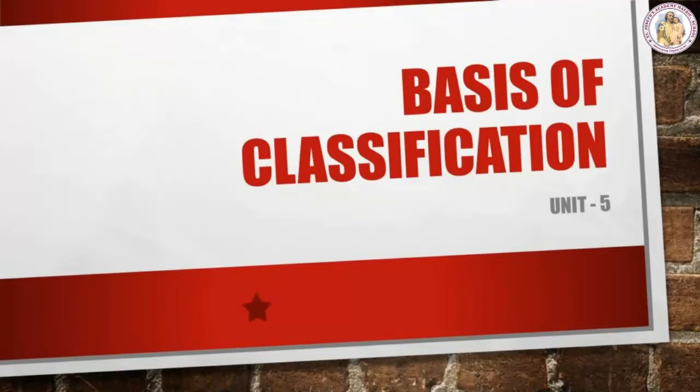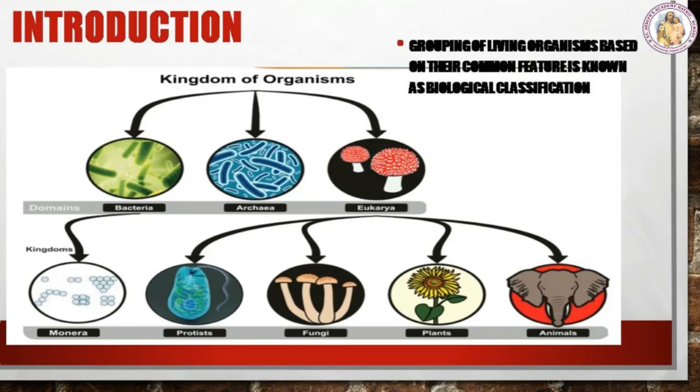Unit 5 Basis of Classification. Introduction. Children, when you get ready to go to school, all your things, uniform, lunchbox, water bottle, shoes, etc., have to be kept ready. Just imagine if all these things are not ready, you will need to spend too much time to collect them.